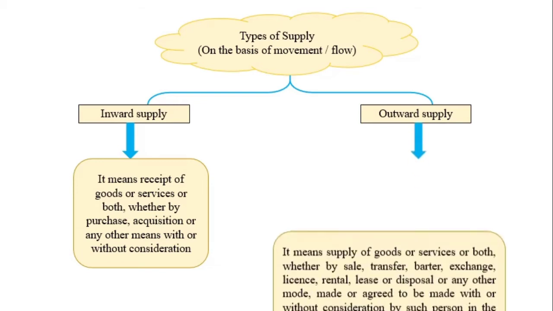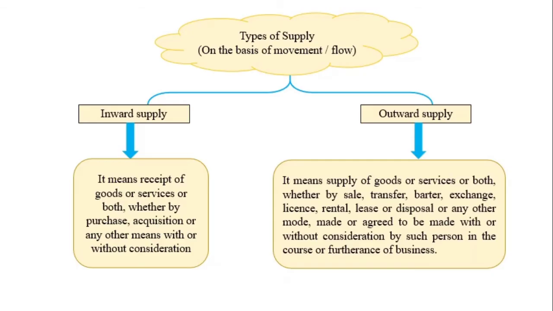Now what is outward supply? Outward supply means supply of goods or services or both, whether by sale, transfer, barter, exchange, license, rental, lease or disposal, or any other mode, made or agreed to be made with or without consideration by such person in the course or furtherance of business. Now, what is sale? Sale is simply sale of goods. What is transfer? Transfer means interstate stock transfer.